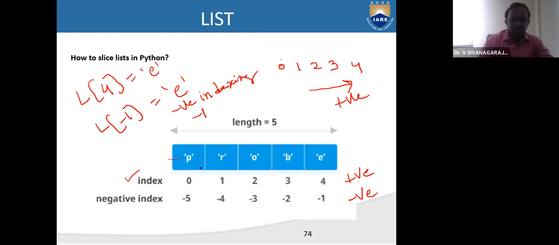Okay, very, very important again. Another important concept under the concept of indexing of list is that we have both positive indexing as well as negative indexing, right? If you want, you can make a note of this, it is important.